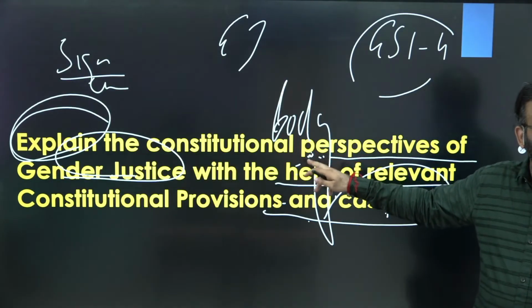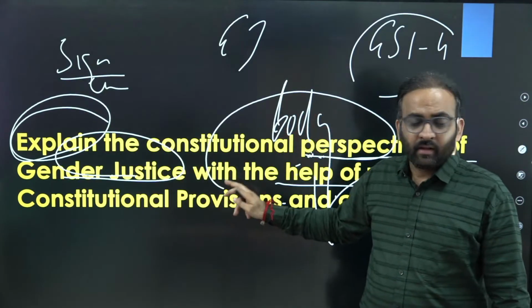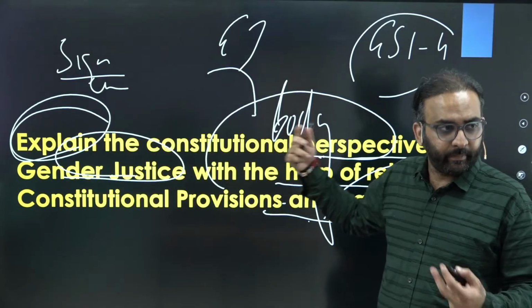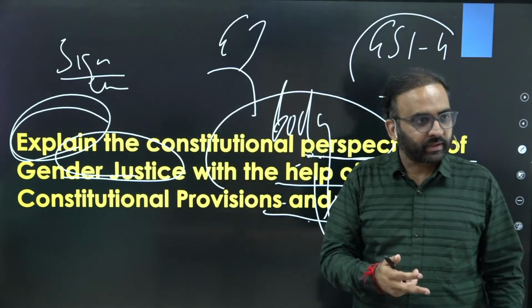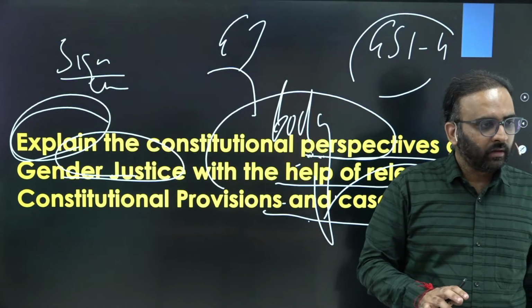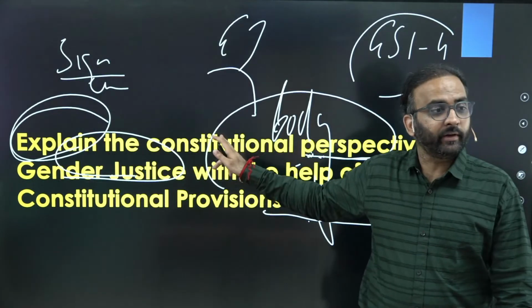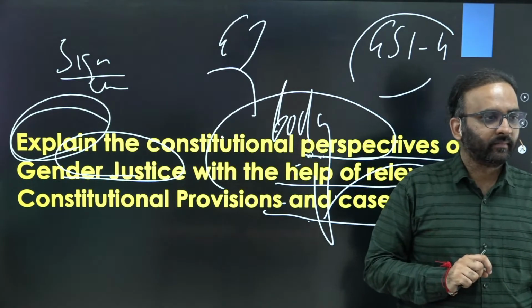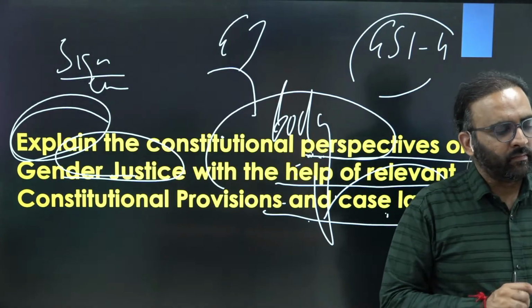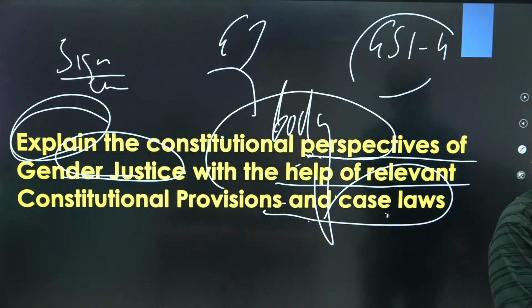But here this question is restricting your answer to the constitutional perspective. But the Constitution uses multiple perspectives for gender justice, and uses various sociological theories to ensure gender justice. You get the point? That's why this question is linked to society. Because the Constitution is also based on various political theories, various social theories, right?